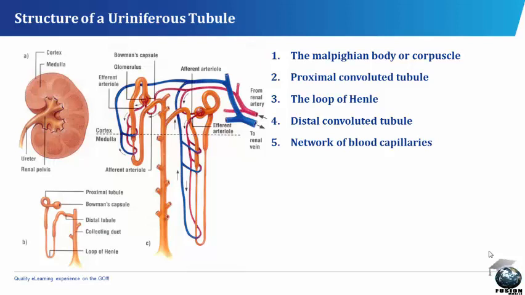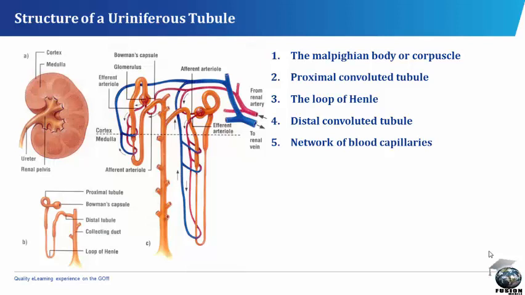The proximal tubule leads into a U-shaped structure called the loop of Henle, which bends into the medulla and returns again into the cortex. The distal convoluted tubule. The loop of Henle leads to another convoluted section, the distal convoluted tubule, which is located in the cortex. This opens into a collecting duct along with several other nephrons.